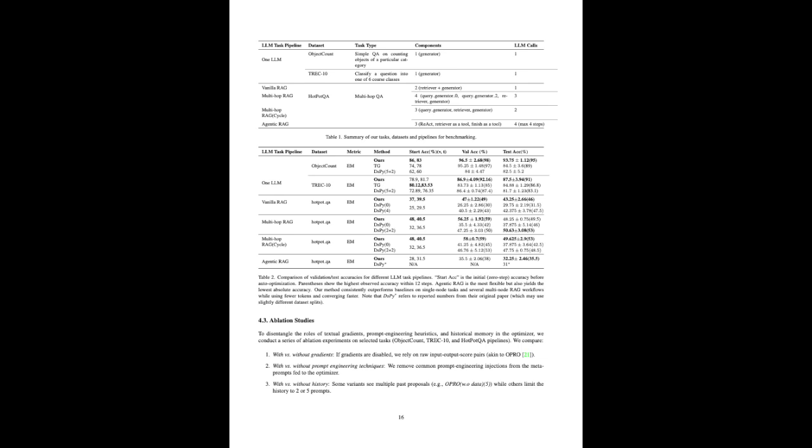Exactly. It's an iterative process. The system generates answers, calculates the loss, identifies areas for improvement, and proposes revised prompts. This cycle continues until the loss is minimized, indicating that the system has achieved a high level of accuracy on the task. That's pretty impressive. It's like having an AI assistant constantly tweaking and refining the system behind the scenes, striving for optimal performance.